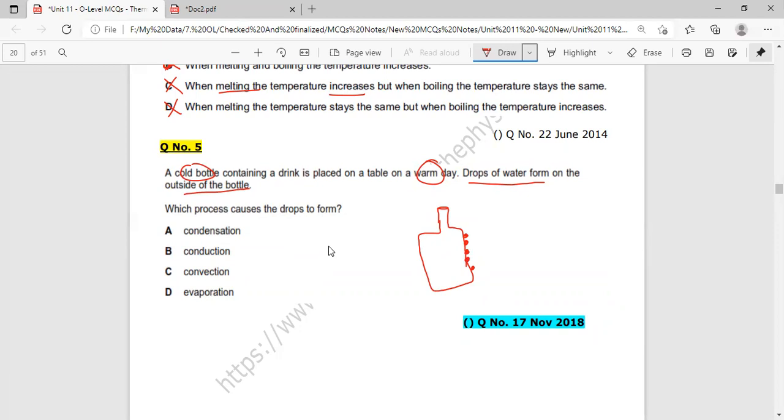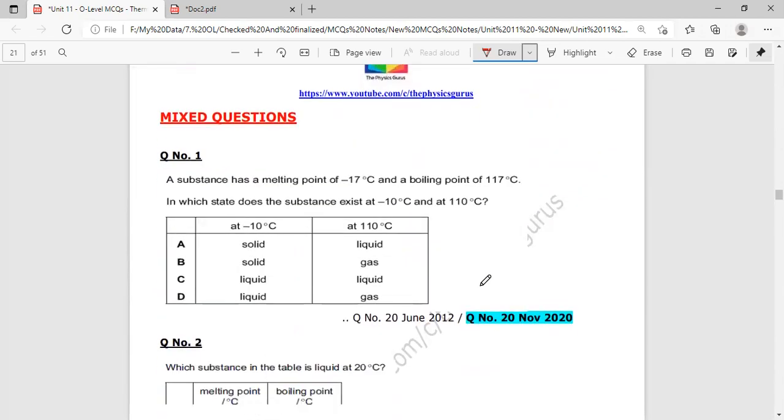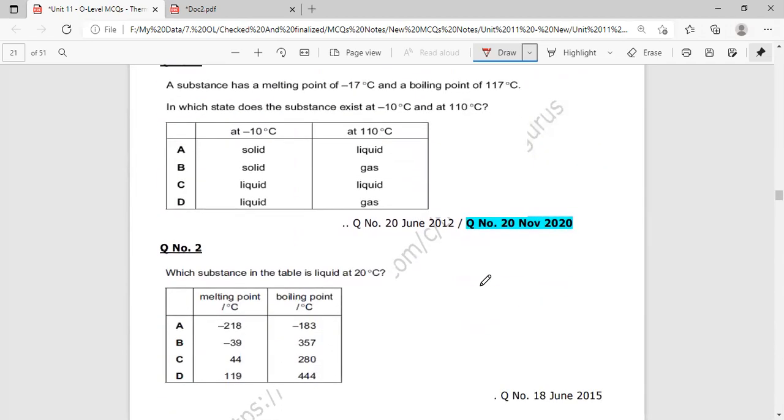Which process causes the drops to form? Since outside air exists and air is turning into liquid, or in other words, gas is turning into liquid, which process is there? It's straightaway condensation. Condensation is the process in which gas is being converted into liquid. And then mixed questions are there related to these topics.